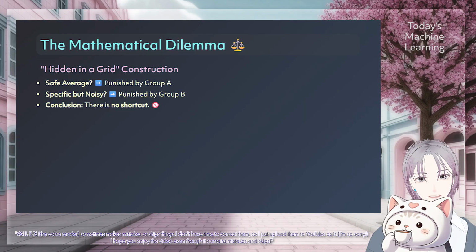They use a very clever construction in the paper. They create a scenario where the correct answer is hidden in a grid. If the AI tries to cheat and just gives a safe average answer, it gets punished by one group. If it tries to be too specific, but gets it slightly wrong due to noise, it gets punished by another group. It creates a dilemma. Basically, there is no shortcut to being truly smart and fair.